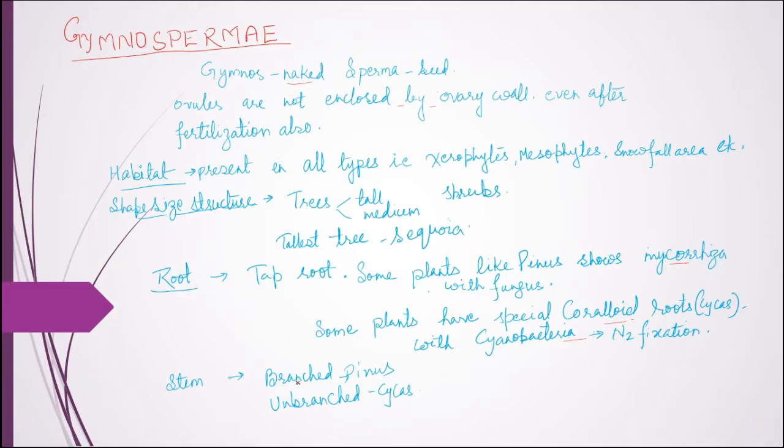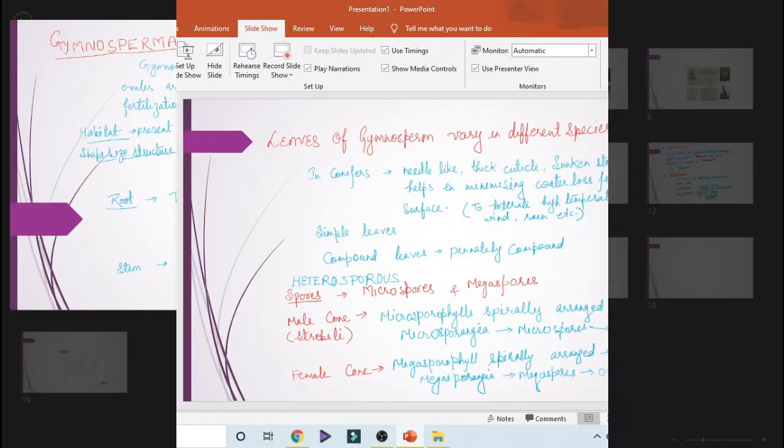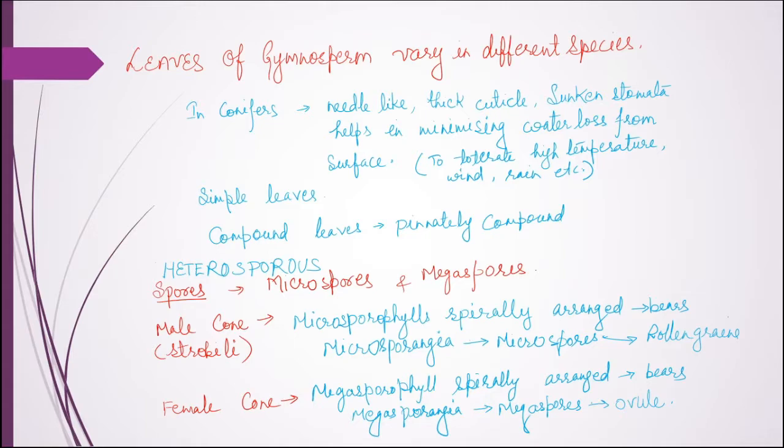Now the stem: in some plants the stem is branched, for example in Pinus, and in some the stem is unbranched, like Cycas. Leaves of gymnosperms vary in different species, like in conifers needle shaped leaves are there. In other plants some have simple leaves, and compound leaves are also present in some groups of plants, and they are pinnately compound.